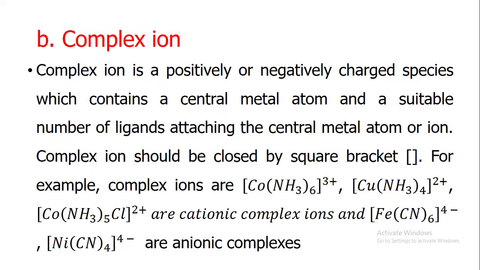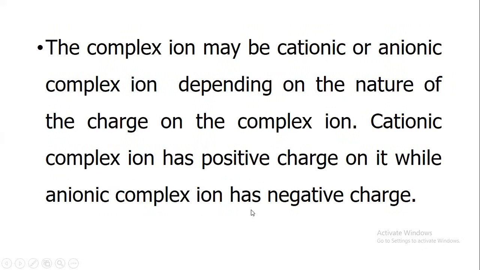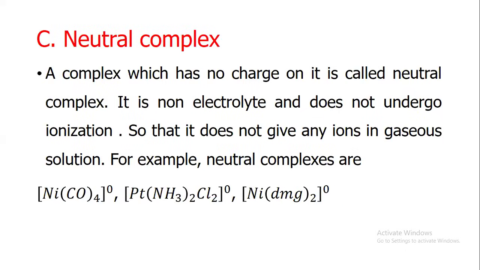For example, there are cationic complex ions and also anionic complex ions. The complex ions may be cationic or anionic depending on the nature of the charge on the complex ion. A cationic complex ion has a positive charge on it, while an anionic complex ion has a negative charge.